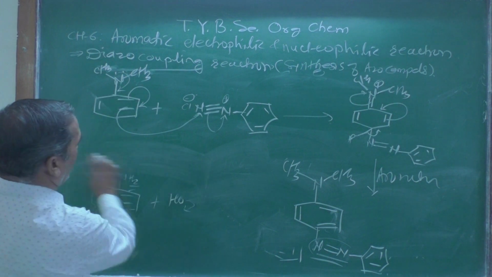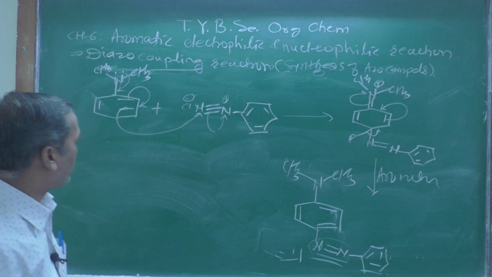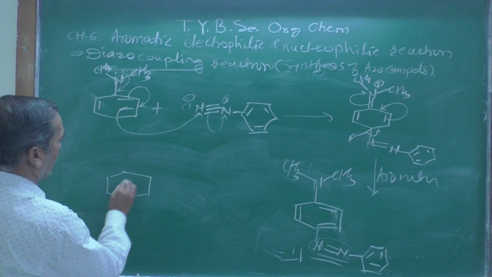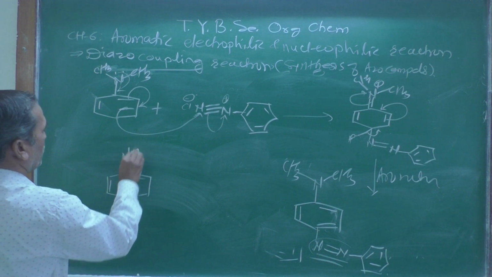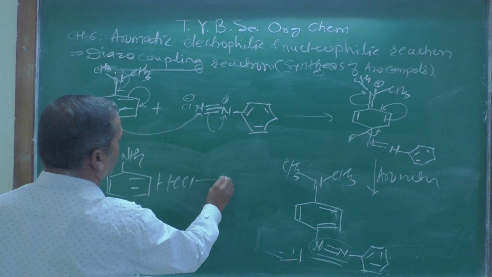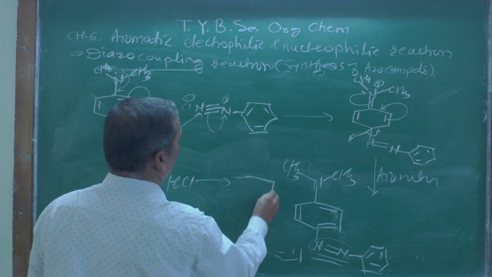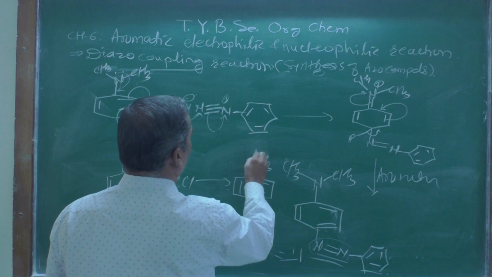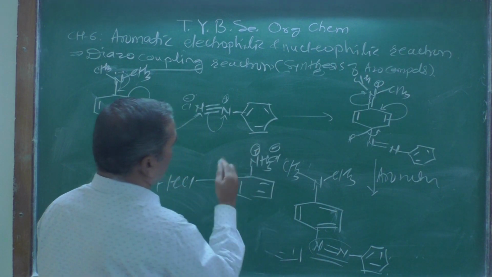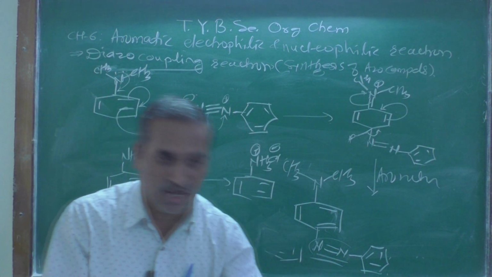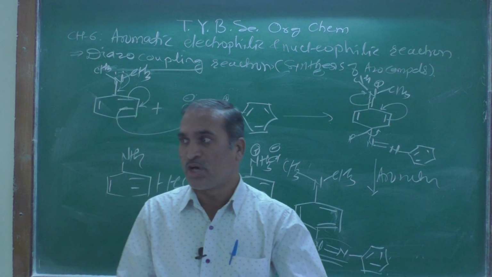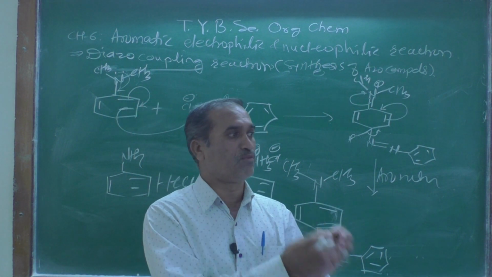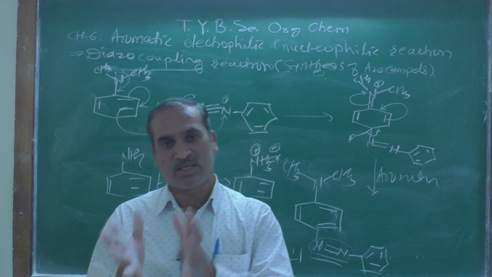The aniline NH2 reacts with the highly acidic condition and can form a salt, NH3 positive charge Cl negative, and this can deactivate the aromatic ring, and therefore the reaction will not take place.